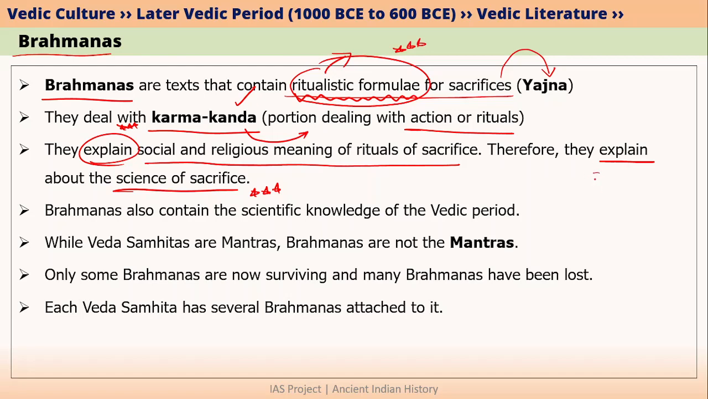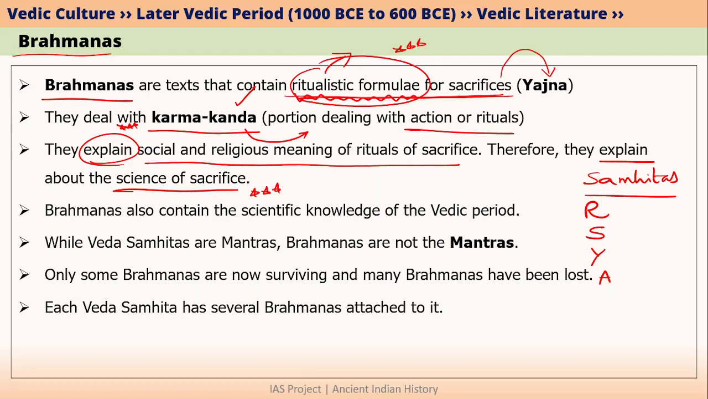So previously, when we talked about Samhitas, we have learned that Rig Veda basically contains prayers, whereas Sama Veda contains melodies of the prayers that were there in Rig Veda. Whereas Yajur Veda contains the ritual actions that needed to be done when conducting the sacrifice. And Atharva Veda has charms and spells for warding off evil spirits and also for curing of various diseases. So this is about Samhitas. Whereas Brahmanas, they contain ritualistic formulae for sacrifices. So this is the difference between Brahmanas and Samhitas.